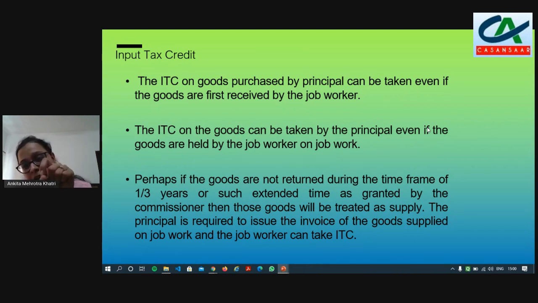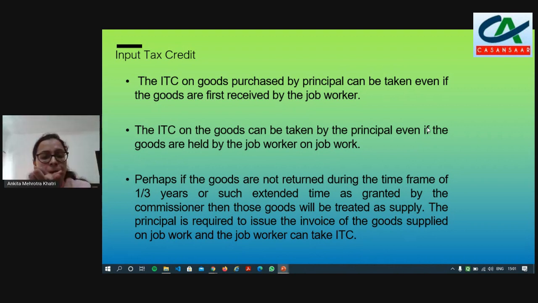At the same time, when the job worker raises the bill of his job charges to the principal, he can also raise another bill for those carton boxes, and those carton boxes will now be sold from the job worker to the principal, since they have been used by the job worker for the principal only.